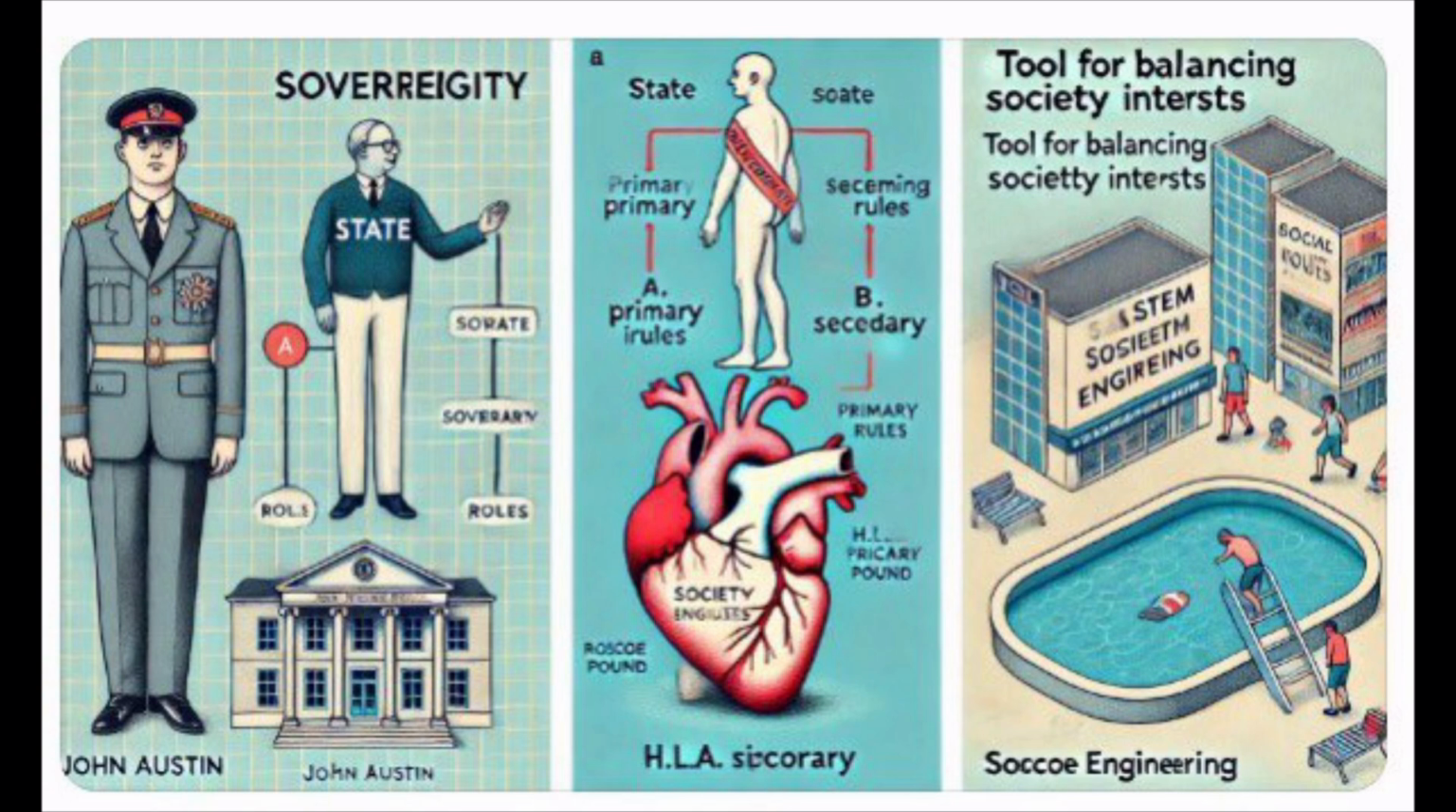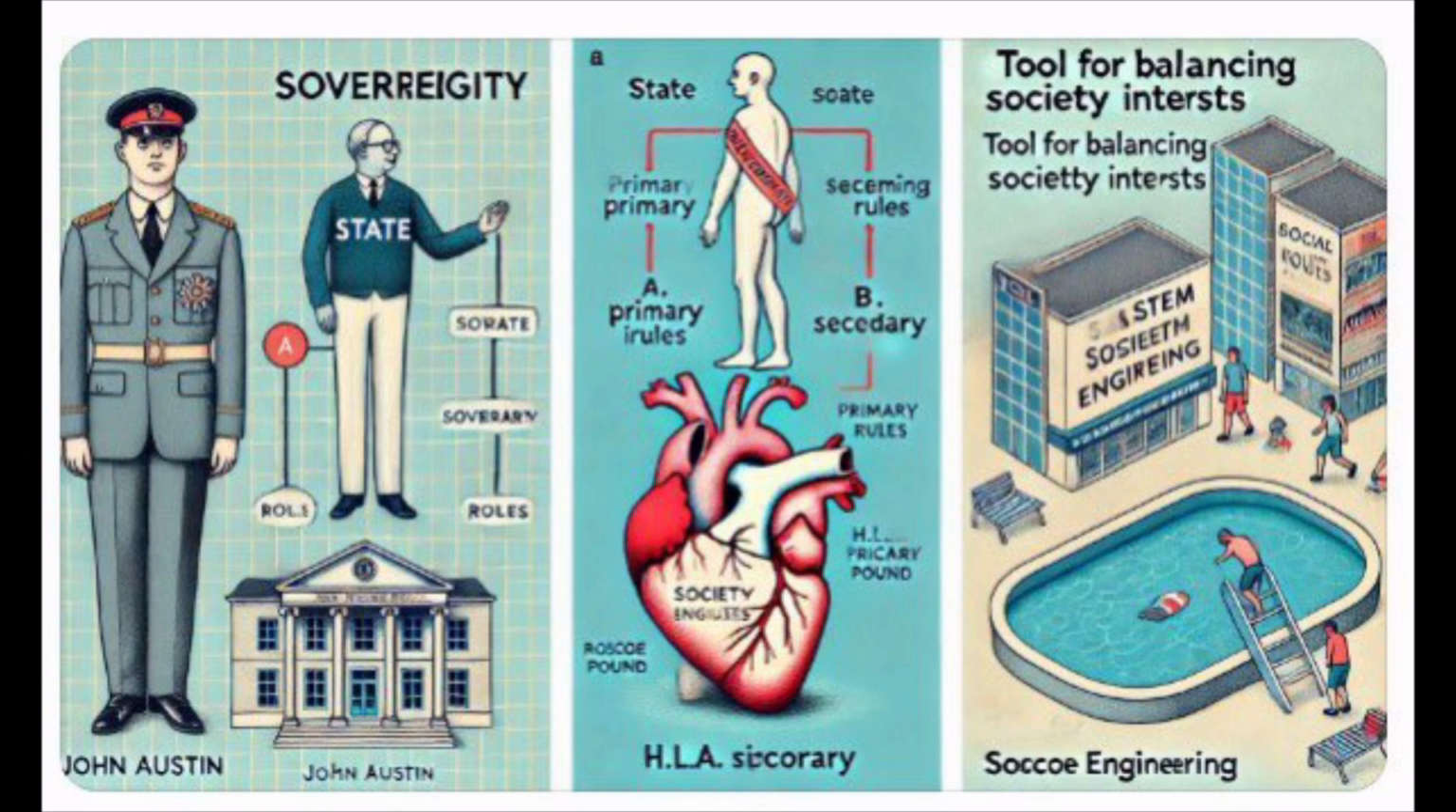2. H.L.A. Hart's system of rules. Formula: HLA equals primary plus secondary, as in traffic laws. Primary rules tell us to stop at red lights, and courts, secondary rules, explain what happens if we don't. Key idea: law is a mix of primary rules, what to do, and secondary rules, how to change or interpret laws.